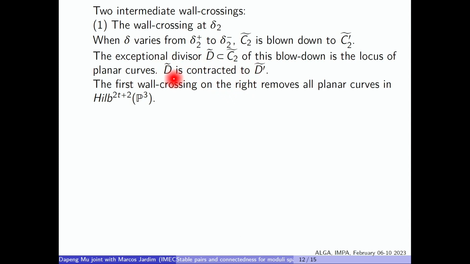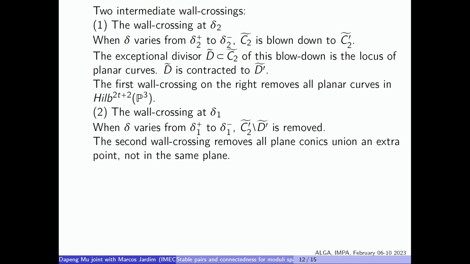So D prime, this exceptional divisor, is contracted to D prime tilde. So when we cross delta 2, what happens is this component is blown down, and all the plane curves are gone. And then let me move on to the second wall crossing. So when we cross delta 1, what happens is still the surgery is on C2 prime. So all of C2 prime is removed except for this new locus D prime tilde.